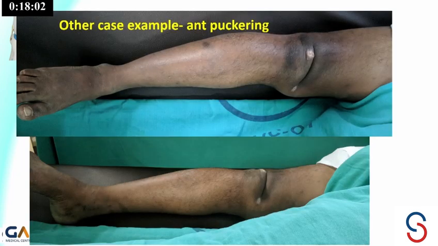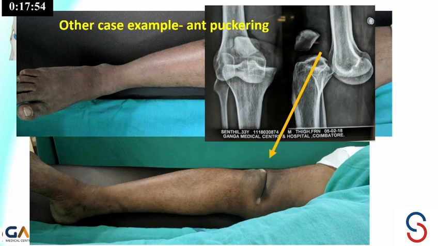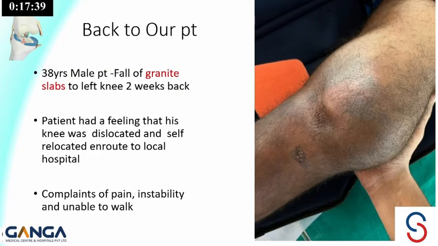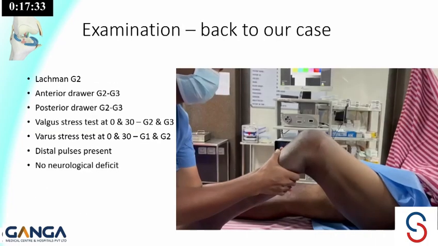And this is another case of anterior puckering, where we can see that the skin has invaginated into the joint, and that is because of the tethering of the skin and the soft tissue, which gets caught in between. Once the knee is reduced, the anterior puckering disappears. Whereas the medial puckering of the skin does not reduce because of the soft tissue involvement.